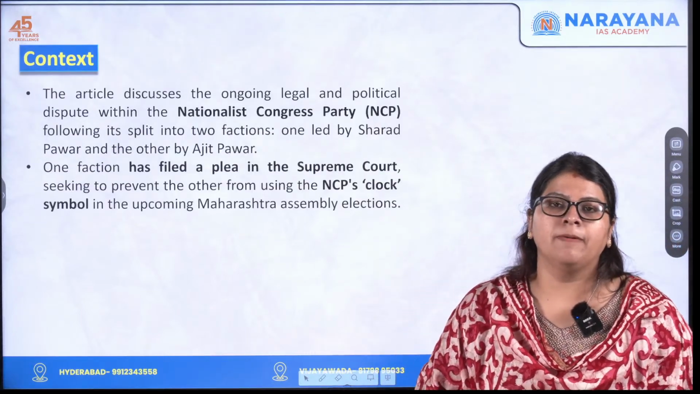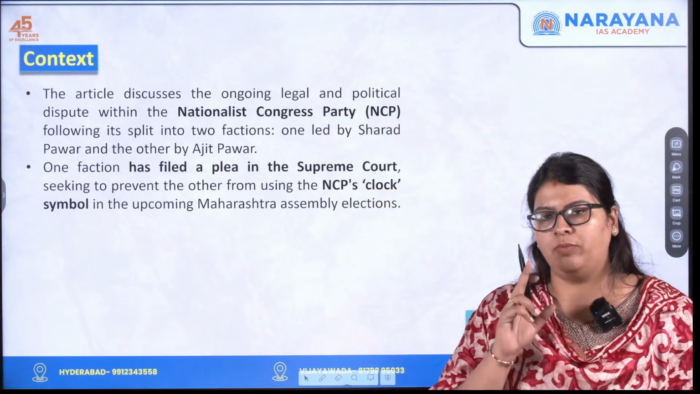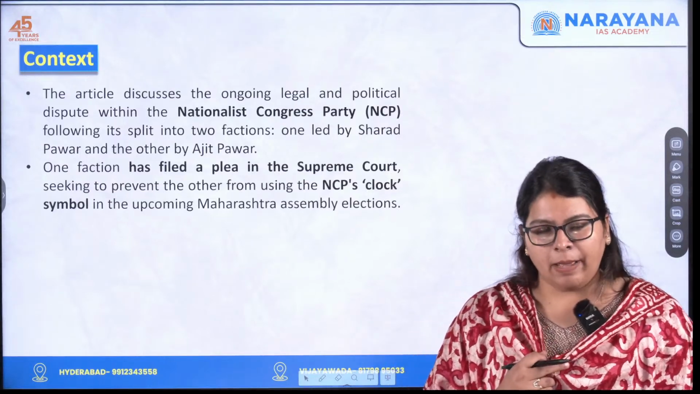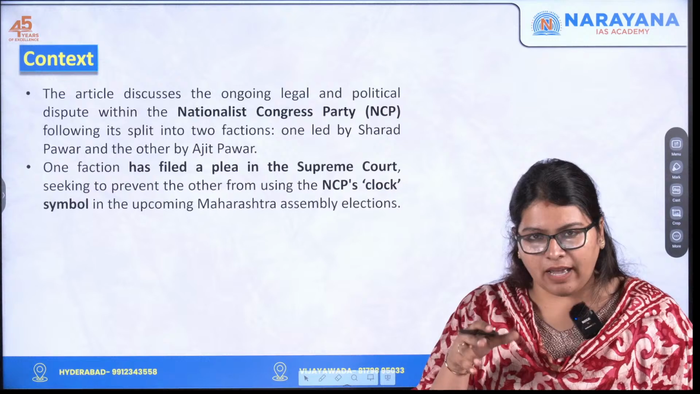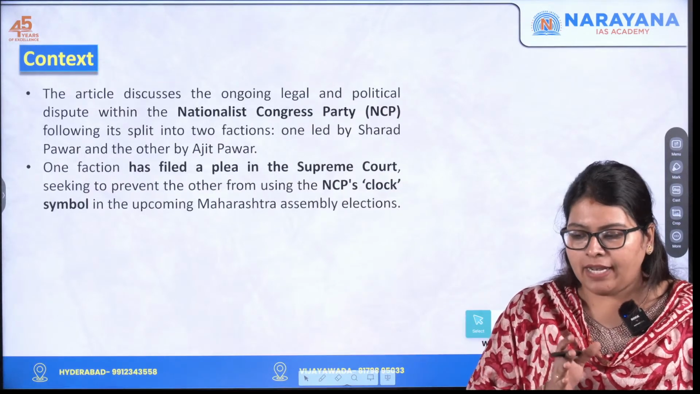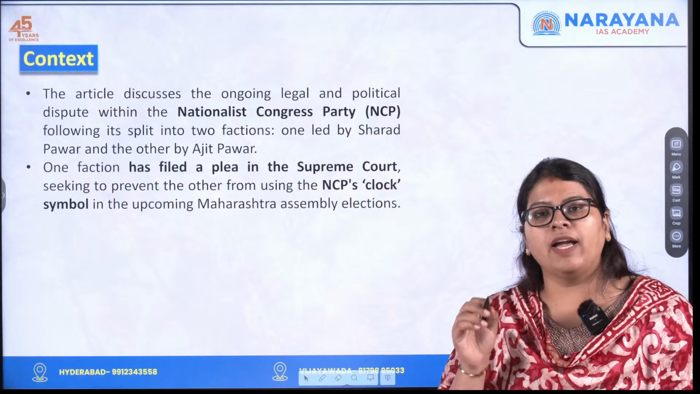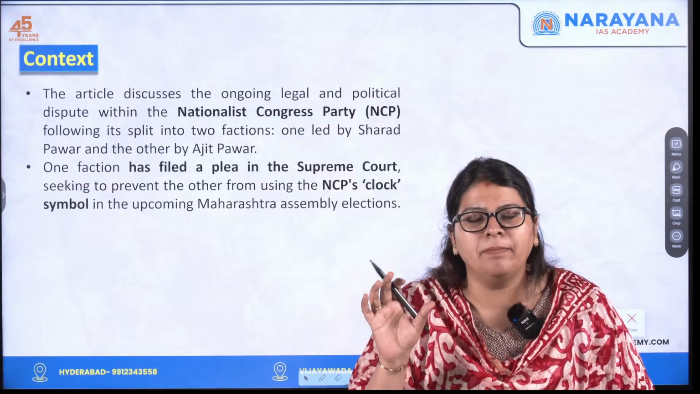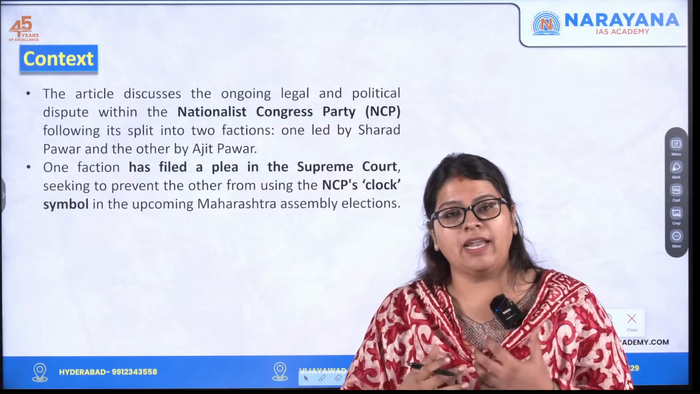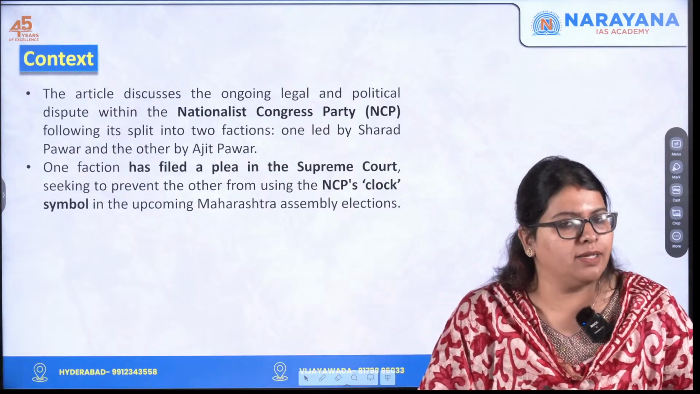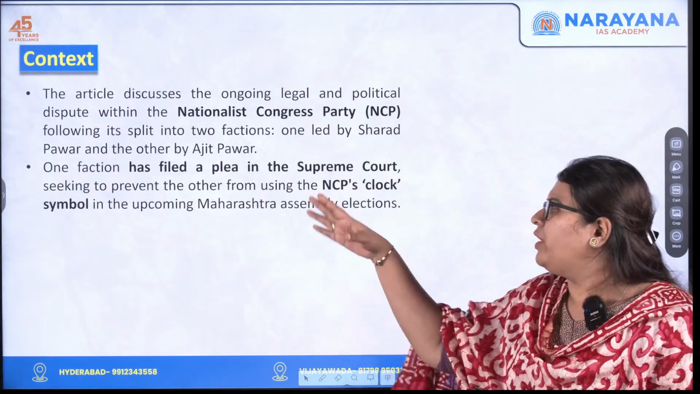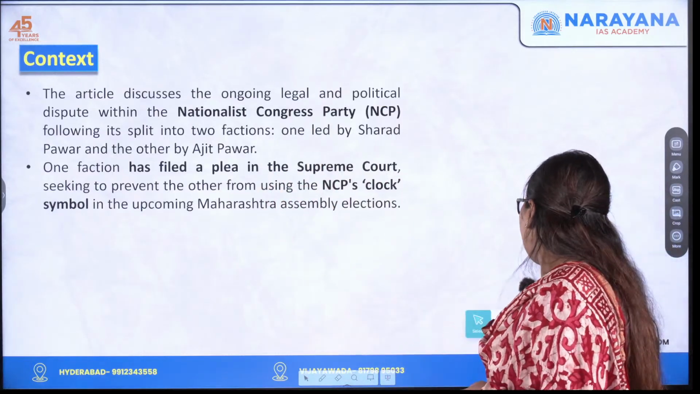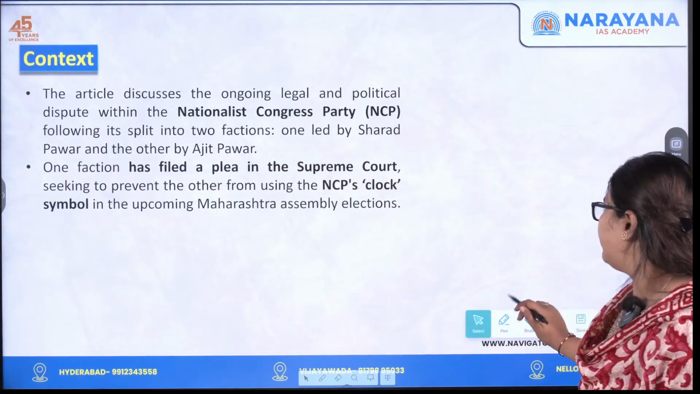Now, this particular article discusses one political party from Maharashtra, that is the Nationalist Congress Party. There are two factions inside this political party, and each faction has filed a plea in the Supreme Court preventing the other faction from inheriting the clock symbol, which can be used in the upcoming Maharashtra assembly elections. Here this political news is not important, but the background of it, the constitutional provision and the legal backing of it become very important for the exam.